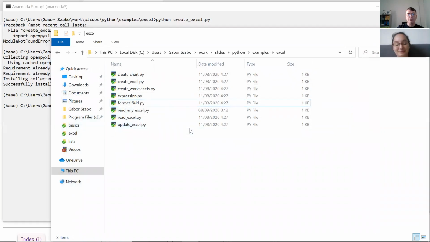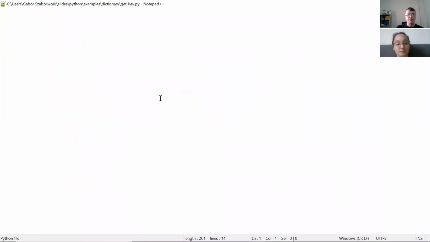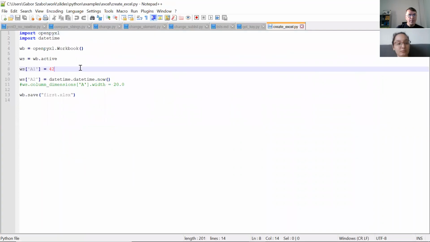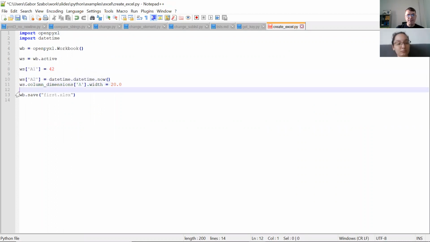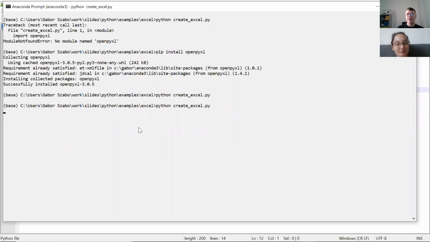Now I can even remove the file. So I just deleted the file. And what I have here is the create Excel. So let's open the file with Notepad++. And here we had a comment. In this comment, it says ws column dimensions A. So now I'm setting the whole column to some width, which I have no idea why I put 20 here. I guess I tried it, and that's how I came up with the number. So it's now 20. I run this whole thing again.